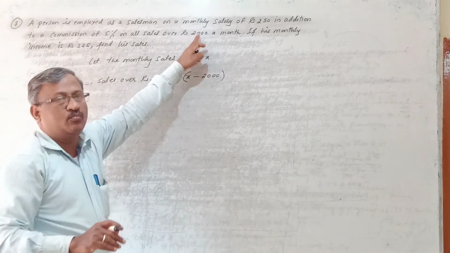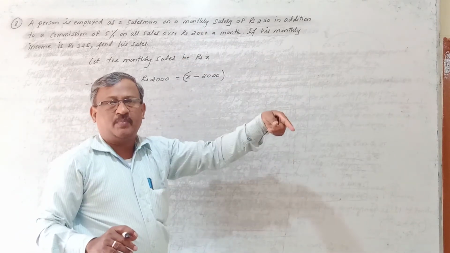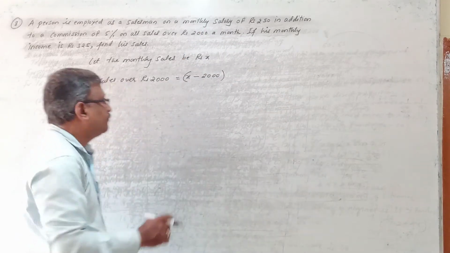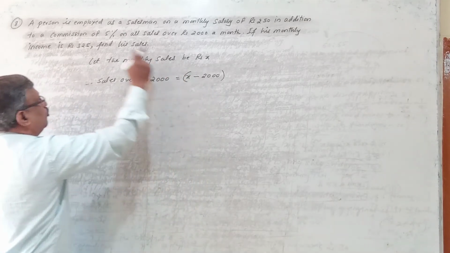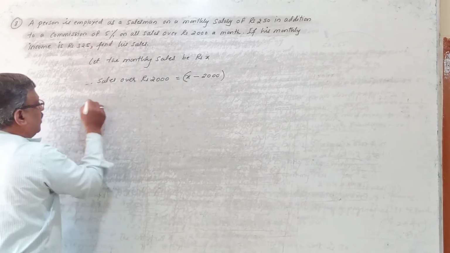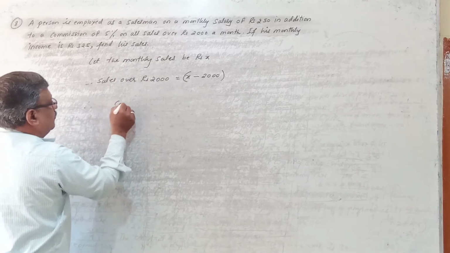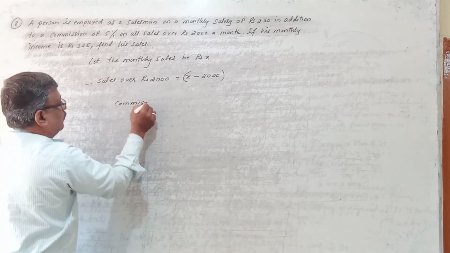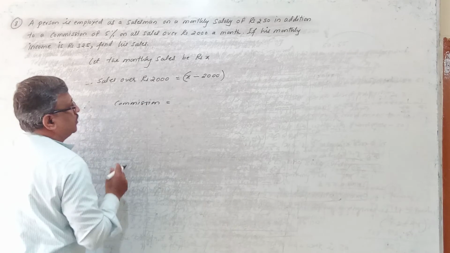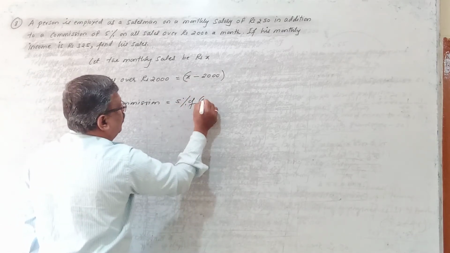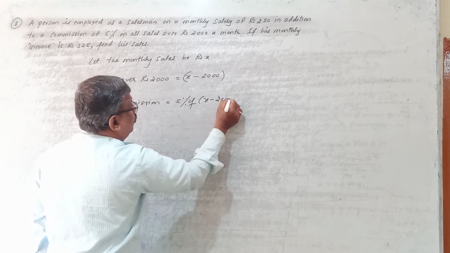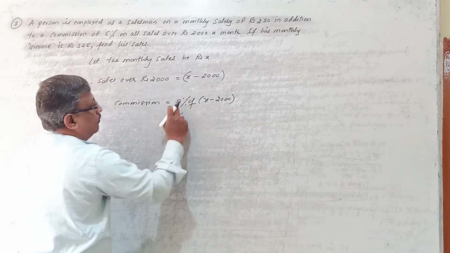But if his sales are more than rupees 2000, on those excess sales he will get the commission. Those excess sales are X minus 2000, and on this we have to pay him 5% commission. Now you calculate the commission. Commission is equal to 5% of X minus 2000.